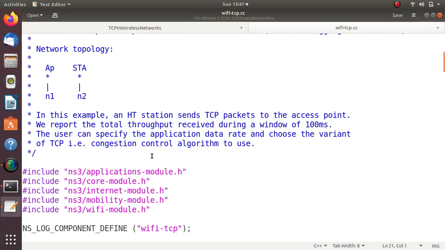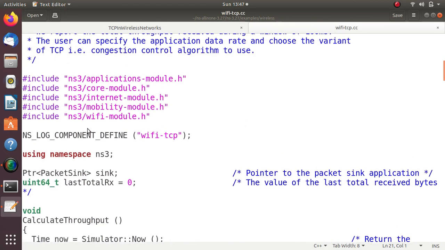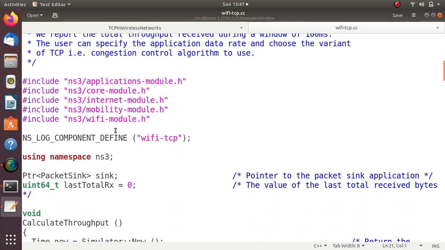Now I will explain what the different things available here in this Wi-Fi example are. There are two nodes, N1 and N2, an access point and a station node. N1 acts as an access point, and N2 acts as a station node. Most of these aspects are already covered in first.cc, second.cc, and third.cc.